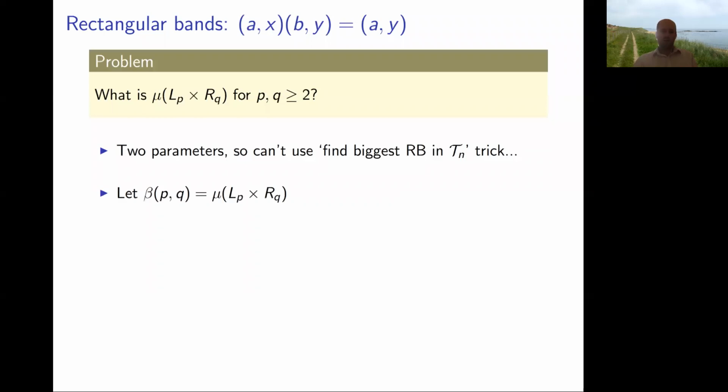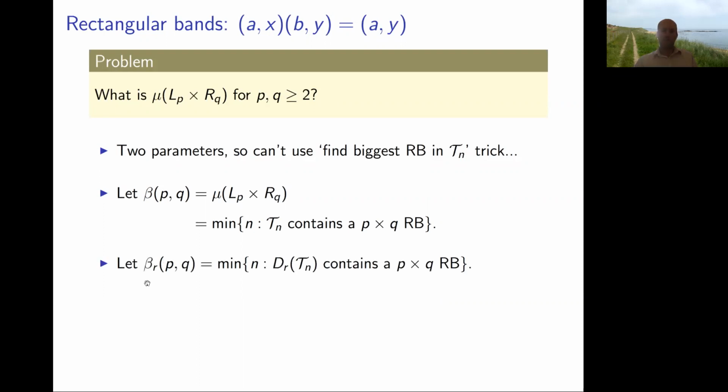So it might not seem like much of a step, but I'm going to call this thing beta pq. That's the smallest n such that Tn contains a p by q rectangular band. And then the main step is to introduce another parameter, r. So beta r pq is the minimum n such that a certain set that now has an r in it contains a p by q rectangular band.